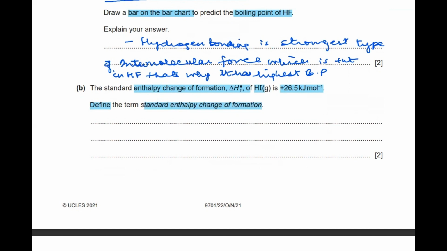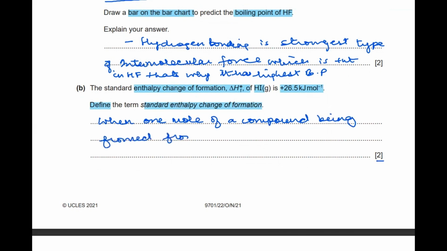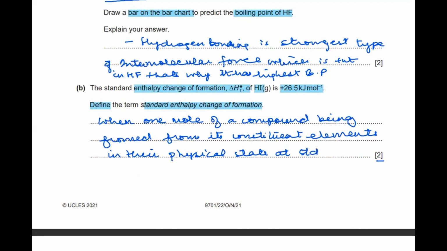Now, this definition is for 2 marks and it states that it's basically the formation of 1 mole of a compound, or we can say that when 1 mole of a compound is formed from its constituent elements in their physical state at standard conditions. So this is basically your definition for enthalpy change of formation.